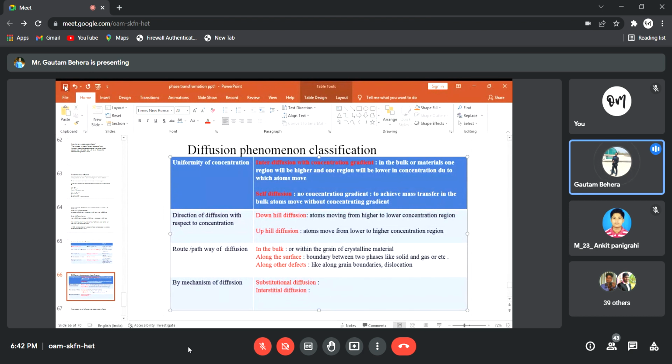Okay. So these are the different ways we can classify diffusion: on the basis of uniformity of concentration, on the basis of direction of diffusion with respect to concentration, on the basis of route or pathway, and on the basis of mechanism, right? Okay, I'll stop here for today's class.